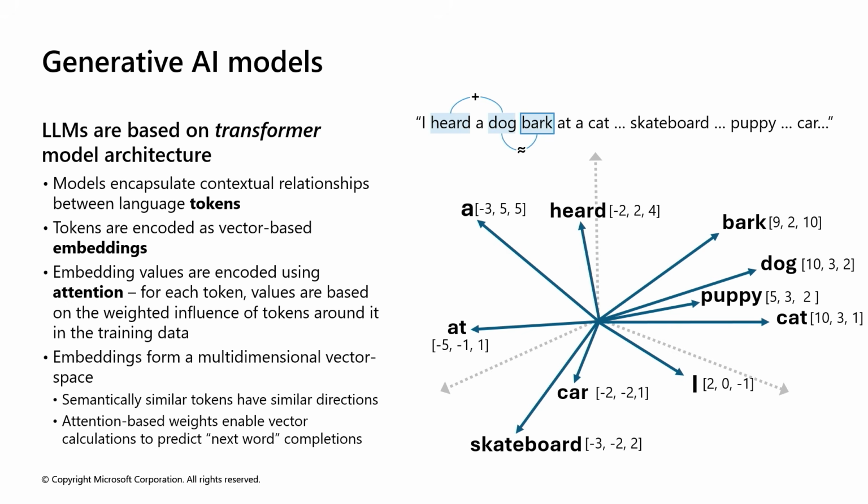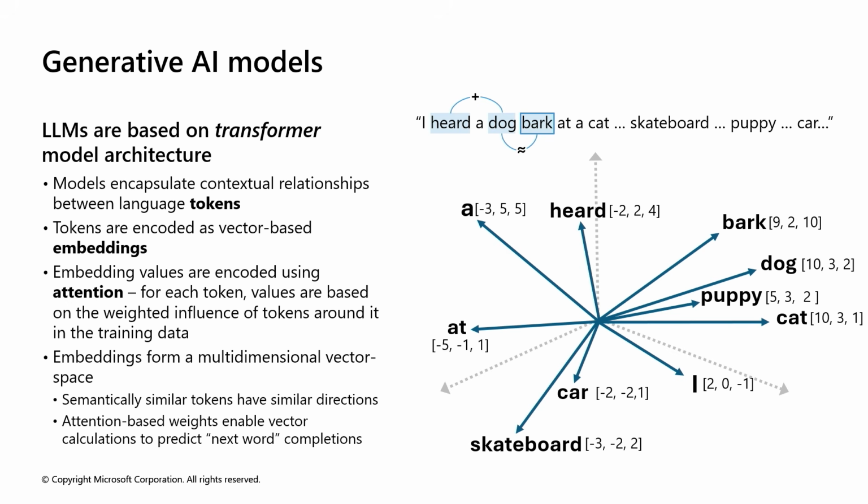The second step is changing tokens to embeddings. The model still can't work with words directly. Each token is converted into numbers called an embedding. Think of embeddings like points or arrows in a multidimensional space, like you can see in the slide.